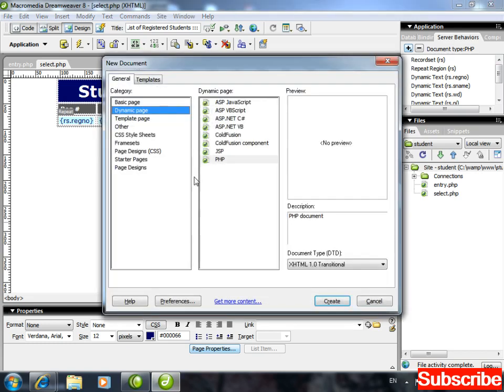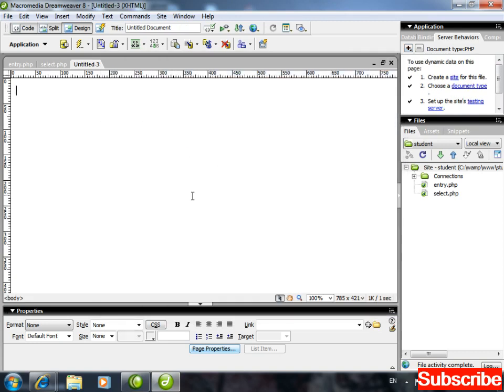Control N, a new page, dynamic PHP page selected, right? One link I'm writing here, entry page, and another, select page. Entry page selected, and link it with entry.